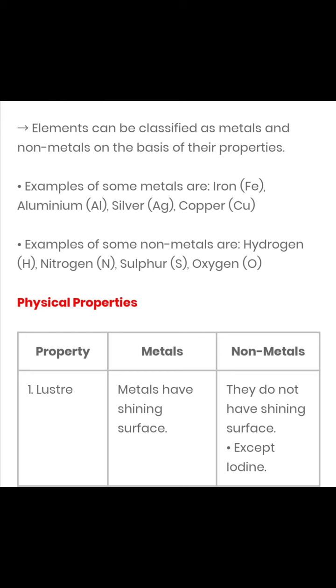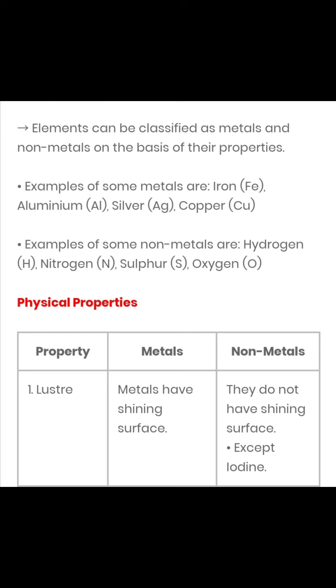Now, if we talk about the importance of non-metals, children, you know, carbon. Carbon is one of the most important non-metals. This is because all the life on the earth is based on carbon compounds. For example, we have proteins, carbohydrates, oils, fats, vitamins, enzymes, which are all made up of carbon compounds.